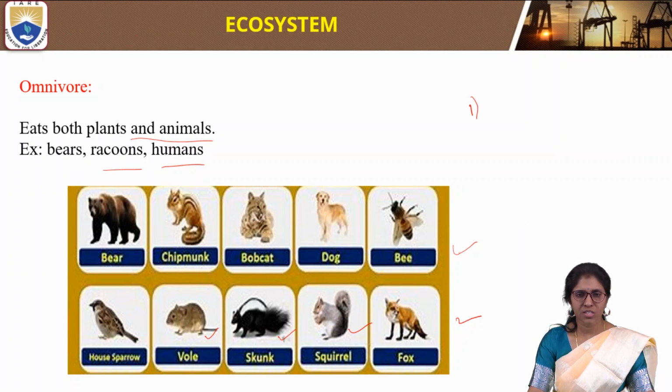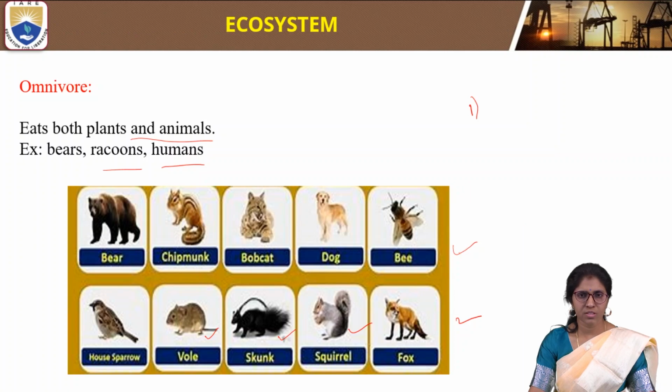The living thing which consumes primary consumers is called a secondary consumer. The consumer which consumes secondary consumers is called a tertiary consumer. The other classification is herbivores, omnivores and carnivores. Herbivores, also called primary consumers, eat only plants.